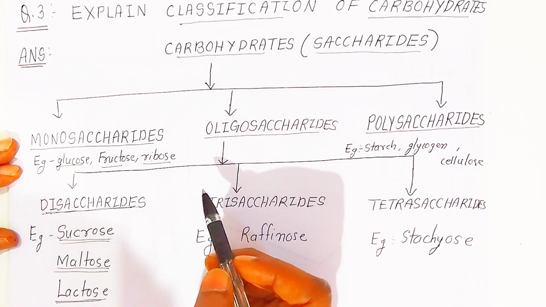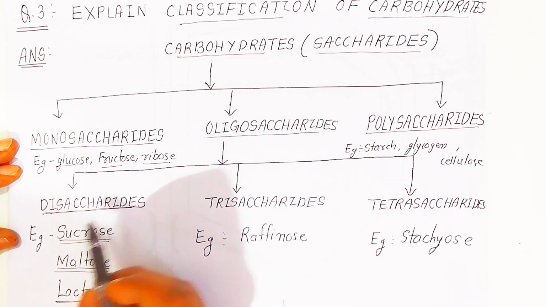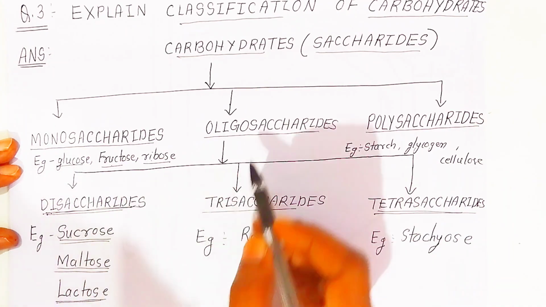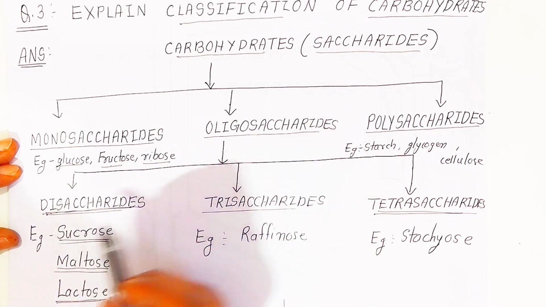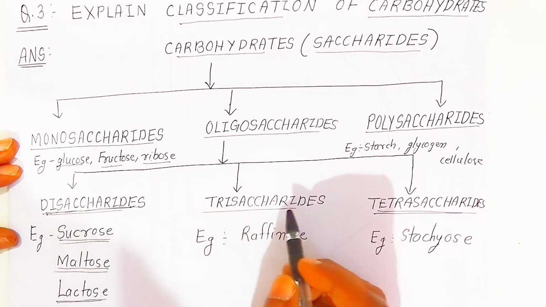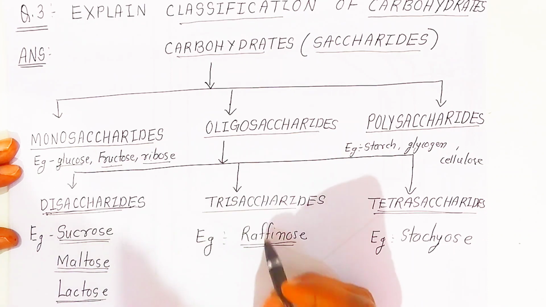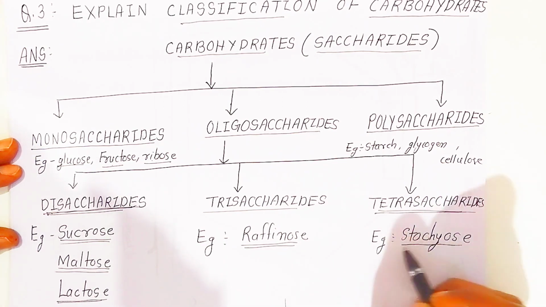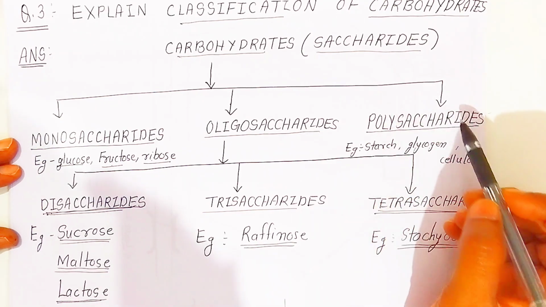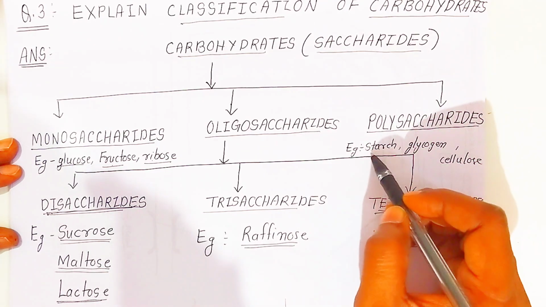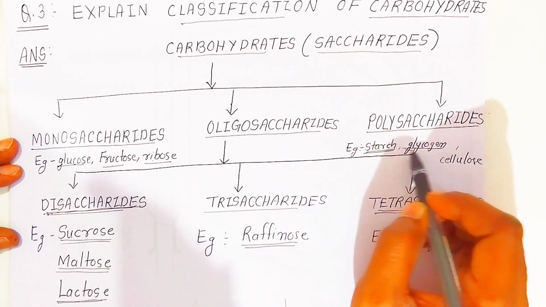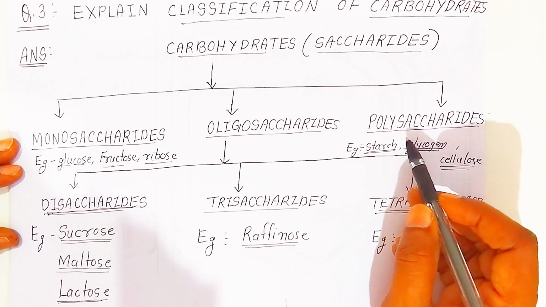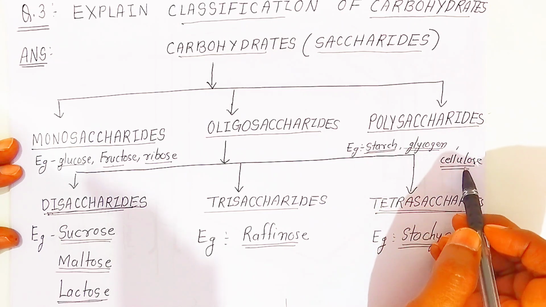the other molecules. Understanding? So oligosaccharides are also classified into disaccharide, trisaccharide, and tetrasaccharide. Okay students, in trisaccharide the example given is raffinose. And tetrasaccharide, students, here you have stachyose. Now, students, the third type of classification we have is polysaccharides. Here examples are starch, glycogen, and cellulose. Three examples are given in polysaccharide, students. So these are coming in polysaccharide: starch, glycogen, and cellulose.